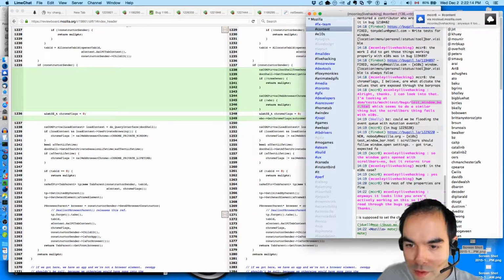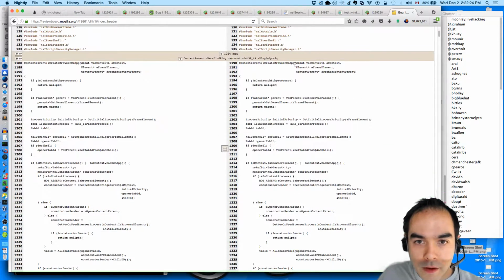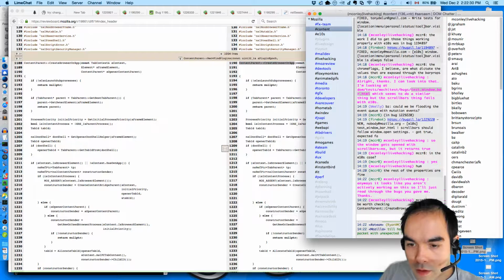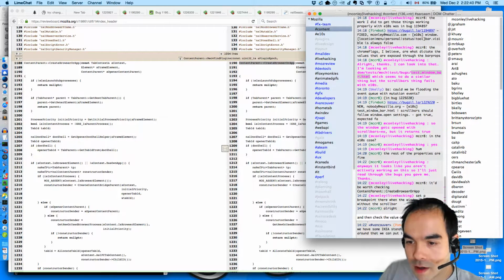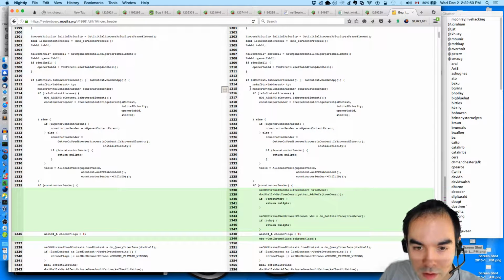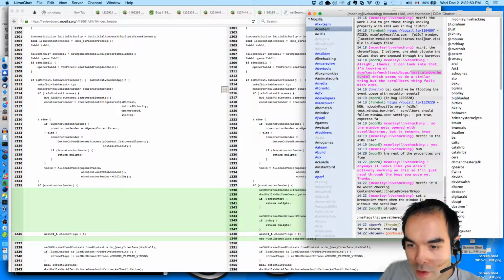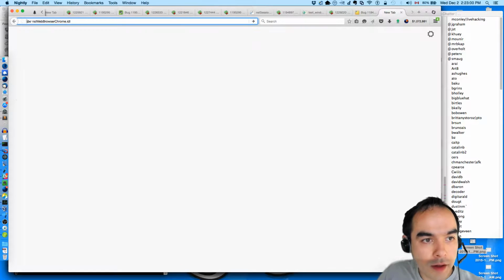Anyways, it looks like you aren't actively working on this. I'll just read through the bugs you gave me. Thanks. It'd be worth checking to see, set a breakpoint there when the window is opened without the scroll bar, and then check the value of the Chrome flags that are retrieved from the nsIWebBrowserChrome.idl.